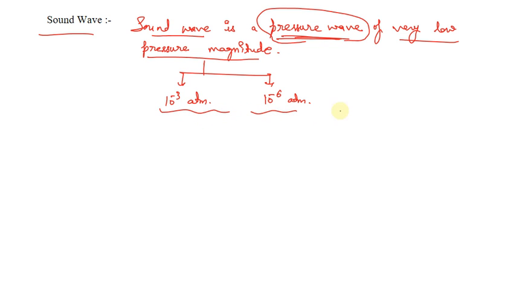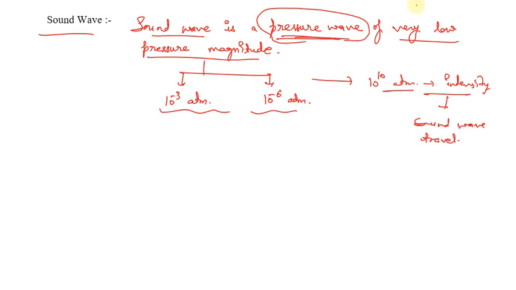This can lead up to 10 to the power 10 atmospheric pressure, which would be the maximum intensity that the sound wave can travel. So this is what the sound wave is all about.